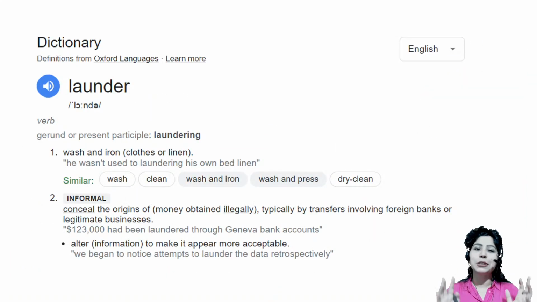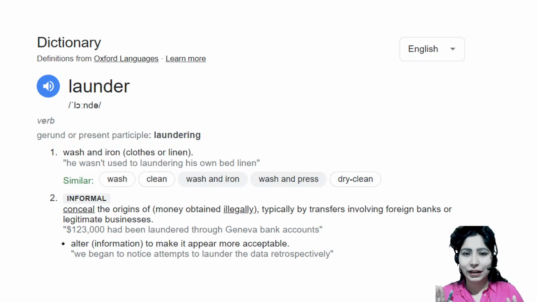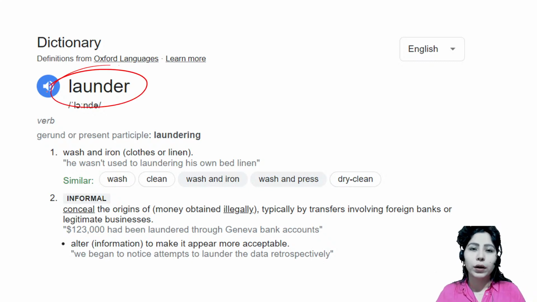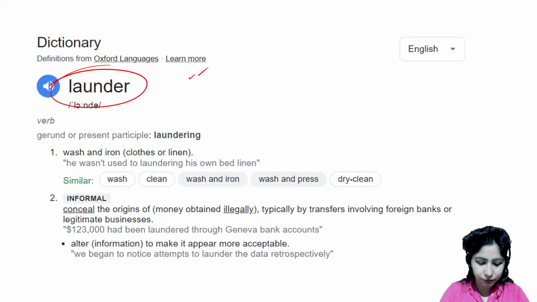Now coming to PMLA, Prevention of Money Laundering Act. First of all, tell me, what do you understand by the word launder or laundry? If you know the literal definition of launder, or if you associate it with laundry, what is the meaning of that? Let me know in the chat section. Yes, hello, Veenu ma'am, and good evening to all of you. So what do you understand by laundry or launder? What is the meaning of that?